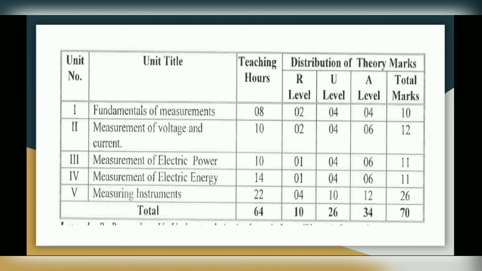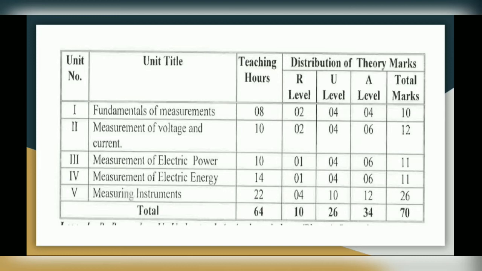So it has 5 units. First is fundamentals of measurement, which is for 10 marks. In this you will learn about what is measurement, what are different types of instruments, and types of error.